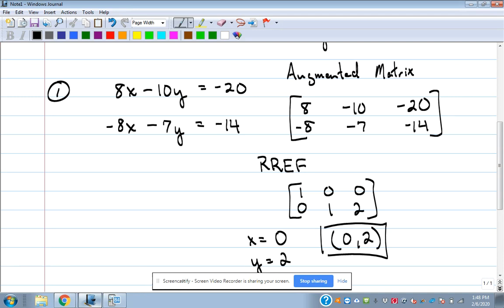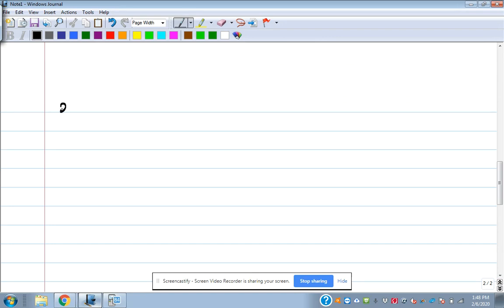We're going to do several more, just get the process down and kind of step by step, not me stopping him in the middle as much. Okay. Let's try another one. 9x minus 6y equals 30. 8x minus 12y equals 20.